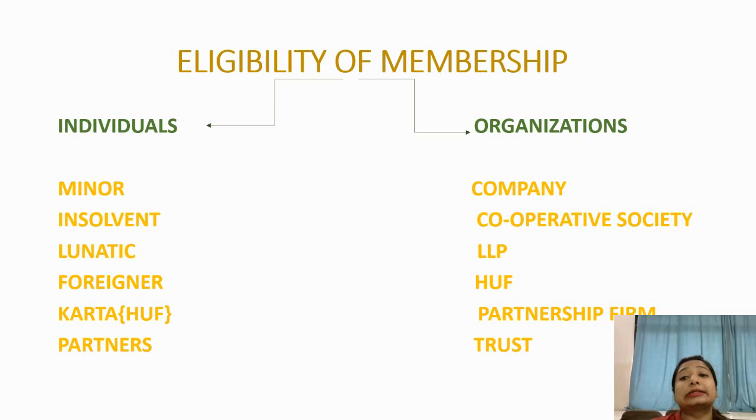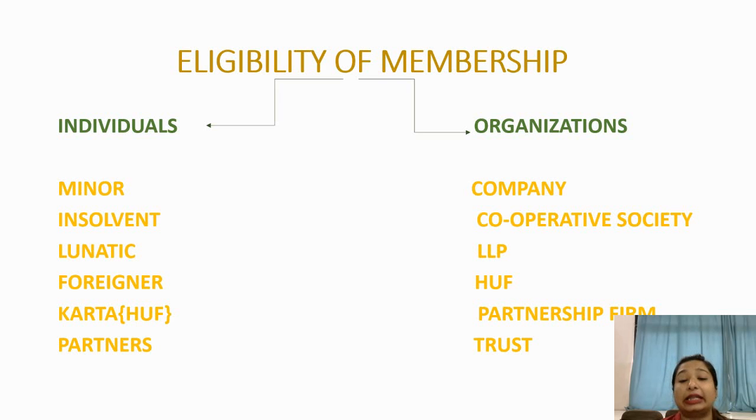Now, let us categorize another form that is known as organizations. Organizations are categorized into various forms of business. The first one is company. Company means joint stock company. As the joint stock company is a registered firm, it is an incorporated association. That means the company has its own legal entity.